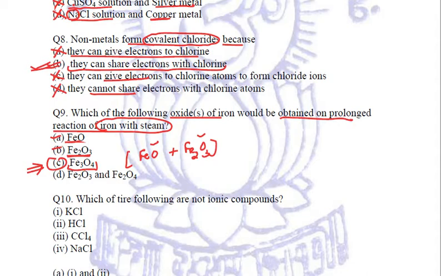Clear? Fe2O3 is correct in the fourth option, but Fe2O4 is no formula for any compound, so this is also an incorrect option. Right?